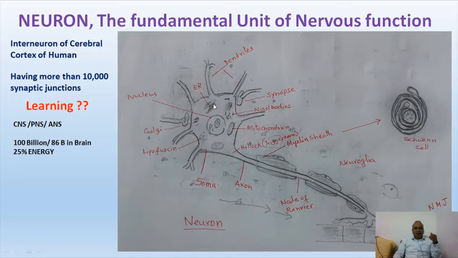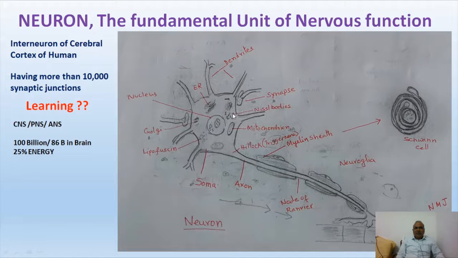The nerve cell performs a kind of metabolism for the transmission of nerve impulse. For that, all the necessary cytoplasmic organelles are present: mitochondria, Nissl's granules, ribosomes, endoplasmic reticulum, Golgi bodies, and several other structures.